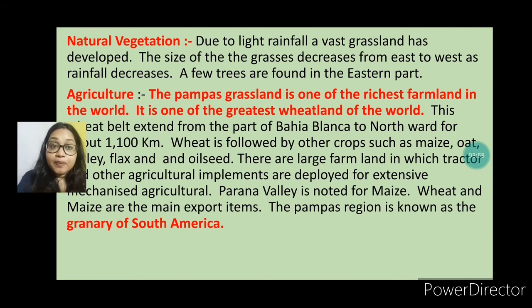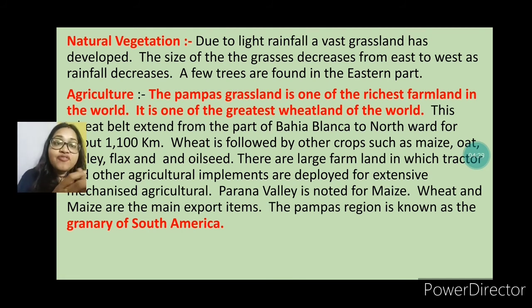The wheat belt extends from the port of Bahia Blanca northward for about 1100 kilometers. Wheat is followed by other crops like maize, oats, barley, flax, oilseed, etc. There are large farmlands that use modern machinery like tractors and other agricultural implements for extensive mechanized agriculture.